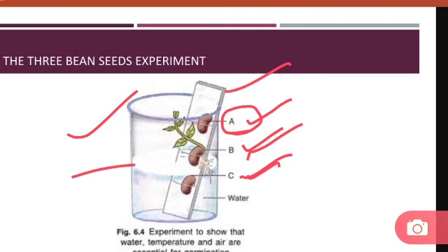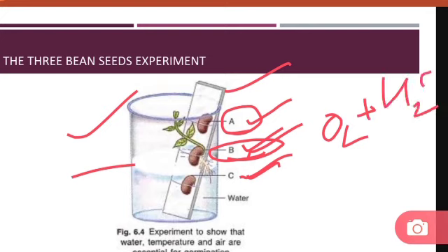Now, after a few days, what will be the results? The middle seed will germinate because it gets both oxygen and water. The top seed, seed A, will not germinate because it is getting only oxygen, not water.